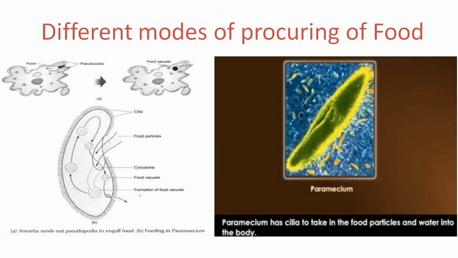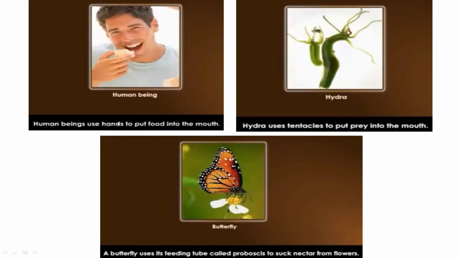See here, paramecium, and this is amoeba. Amoeba engulfs the food with the help of pseudopodia, and feeding of paramecium is with the help of this cilia. Cilia help in procuring the food inside. Paramecium has cilia to take the food particles and water into the body. These are the cilia. So this we have learned.